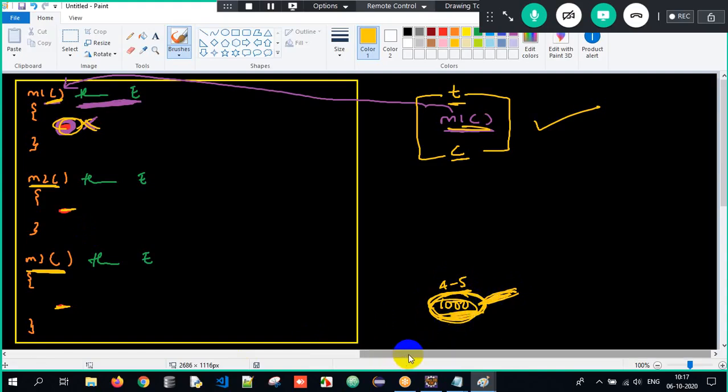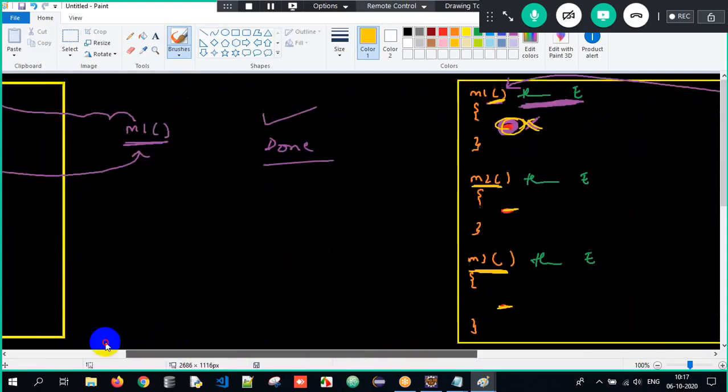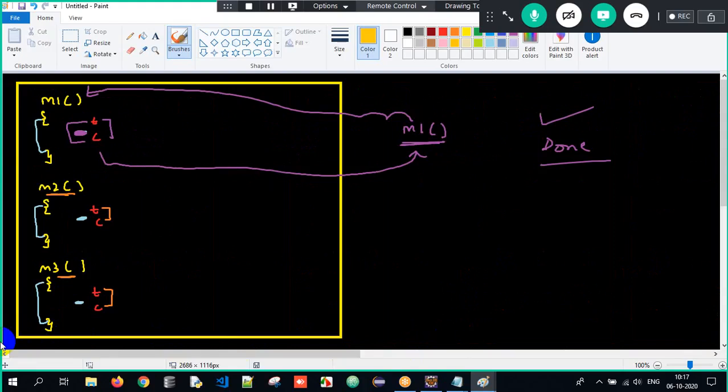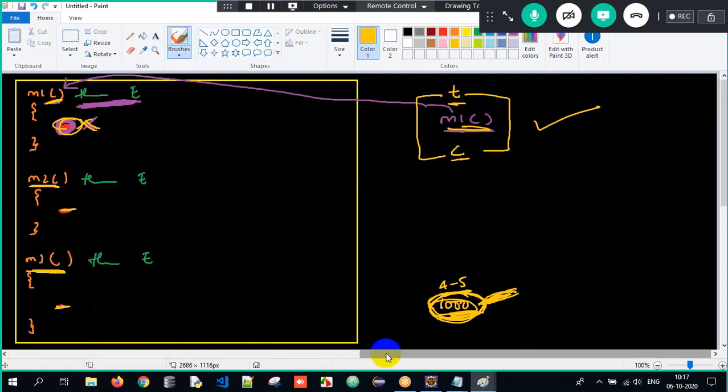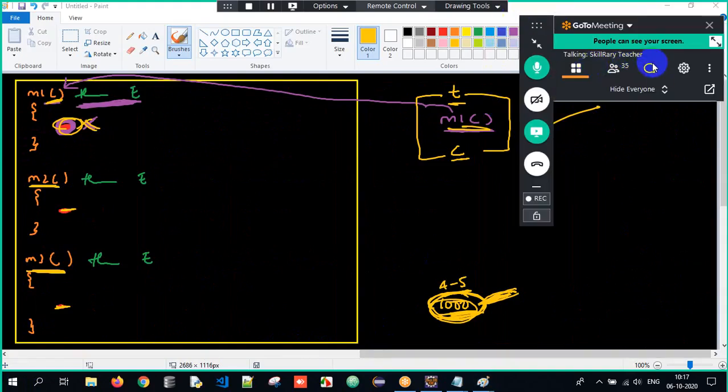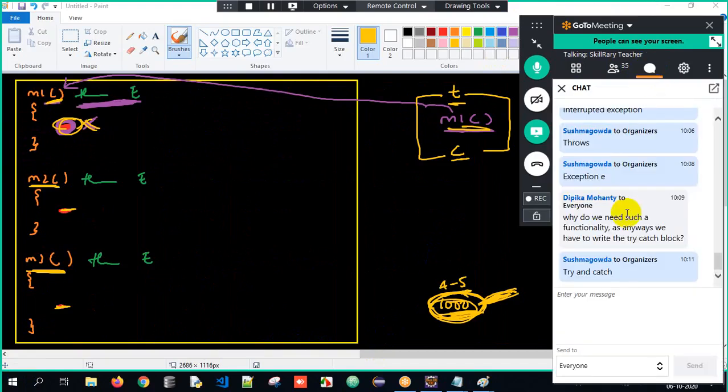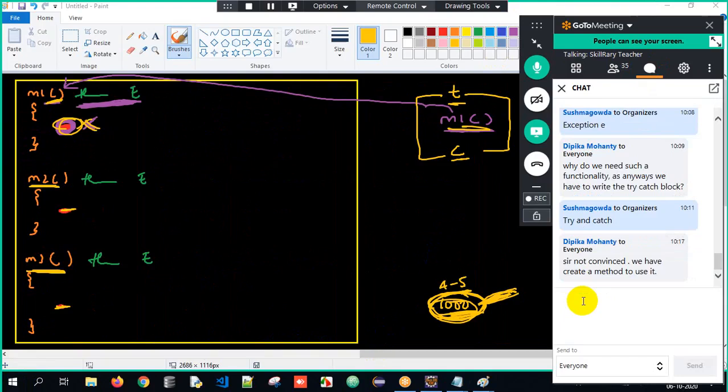So that's the reason to make it a bit efficient here, not trying to misuse the resources. In scenario number one, we were handling all the exceptions in all the methods, wherein I'm not trying to call M2 or use M3, but we have handled them unnecessarily. What is the use of handling it? Because I'm not invoking it at all. In the second method, I will handle only when I use it, so the efficiency is comparatively high here. So this is the major advantage of the throws keyword. This is what we are supposed to do here.